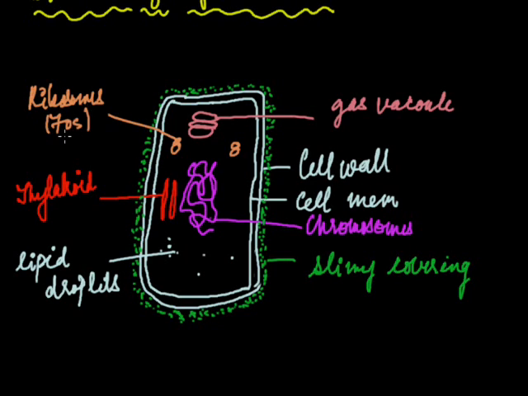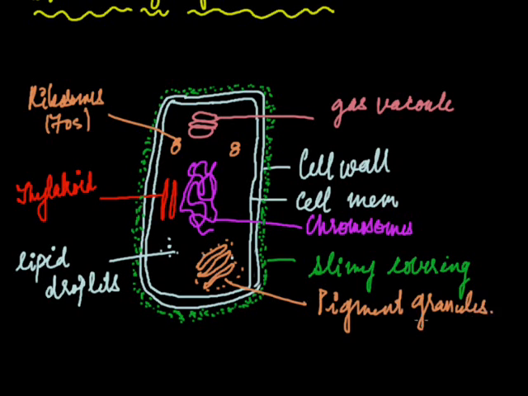It has pigment granules also. So this is the structure of cyanobacteria. It has gas vacuoles, chromosomes, pigment granules, and a slimy covering outside the cell wall. The cell membrane is also there, thylakoids, 70S ribosomes, and lipid droplets.